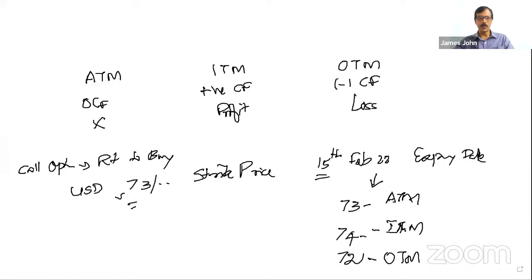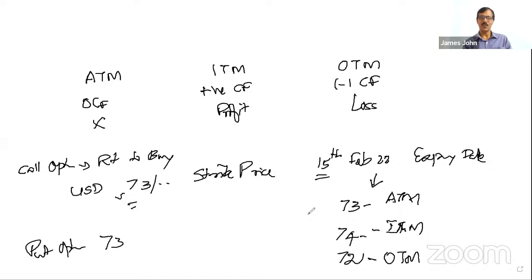Now coming to the same situation, suppose it is a put option. Put option, strike price 73, and on the due date, the market price. Here buying is from the view of the customer: right to buy, customer; right to sell, customer. So who will enter into a call option, exporter or importer? Importer. A call option, an importer will execute. And a put option? Exporter.